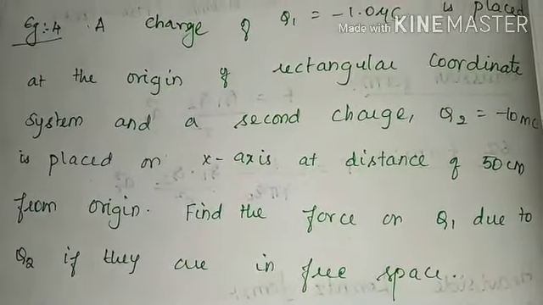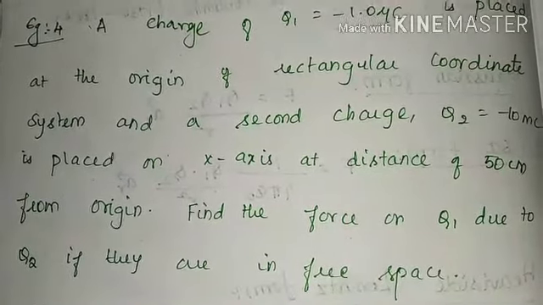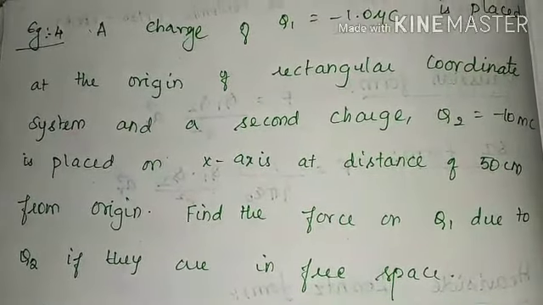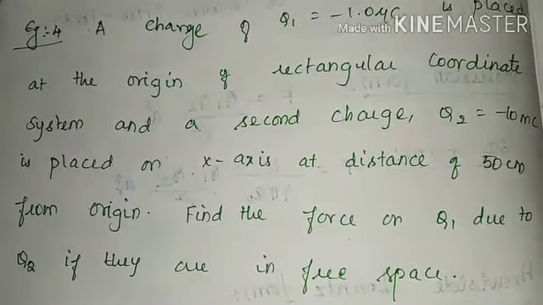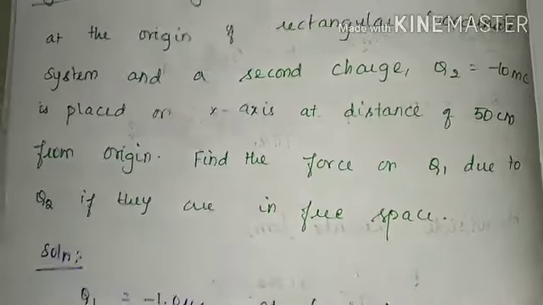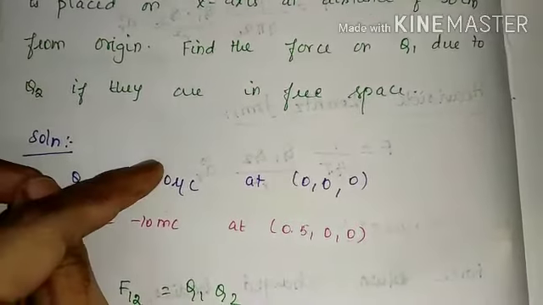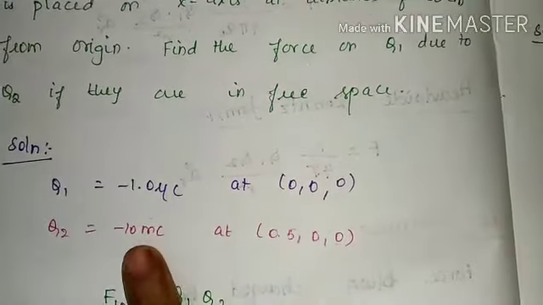Find the force on Q1 due to Q2 if they are in free space, right? Now we will see the solution. See here, they have given the two charges, -1 microcoulomb and -10 millicoulomb.